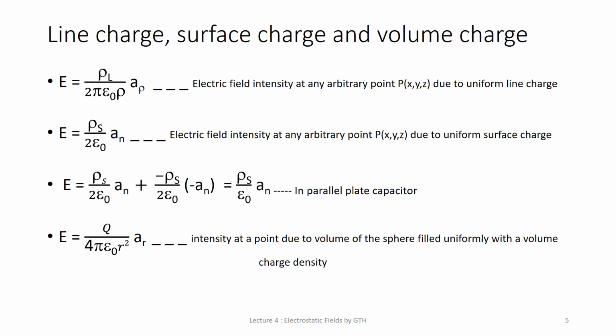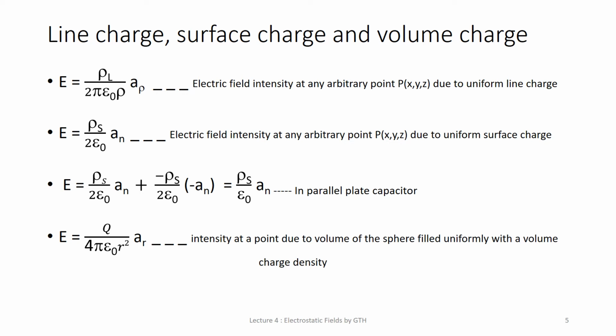Same in the case of surface charge density, where a surface is considered. For deriving the equation, we considered the surface along the xy plane, and then the perpendicular distance is taken. After deriving, we get a general equation without any xyz component. Here an is the vector perpendicular to the surface where the charge is uniformly placed. We get the final equation: electric field intensity is equal to rho S divided by 2 epsilon 0.